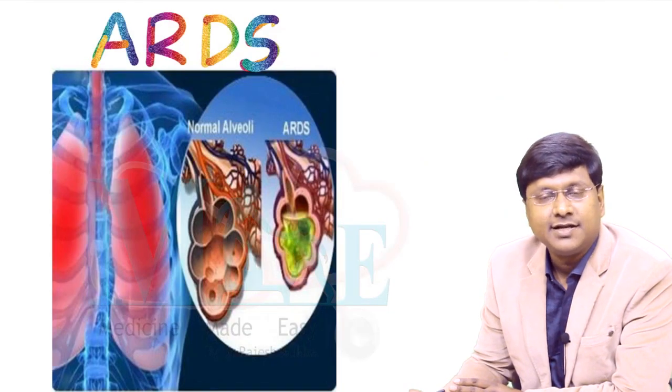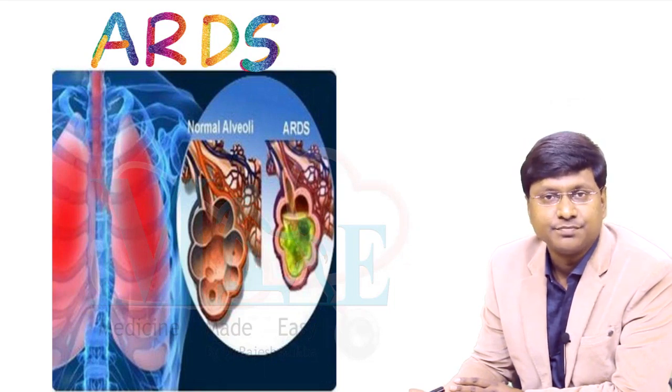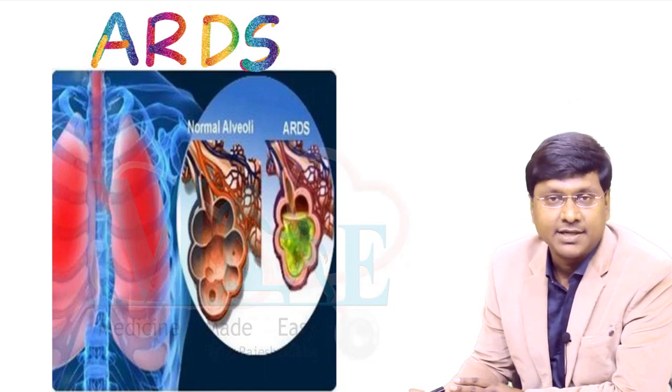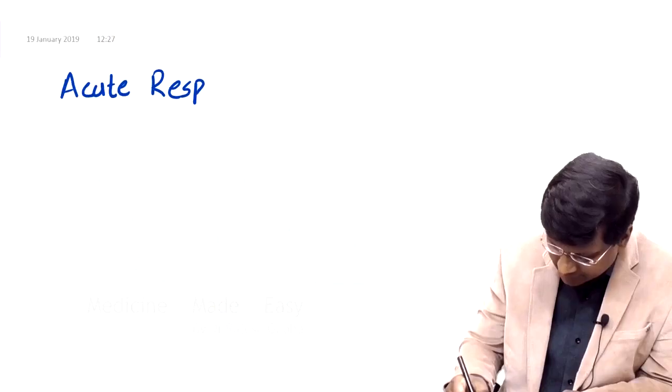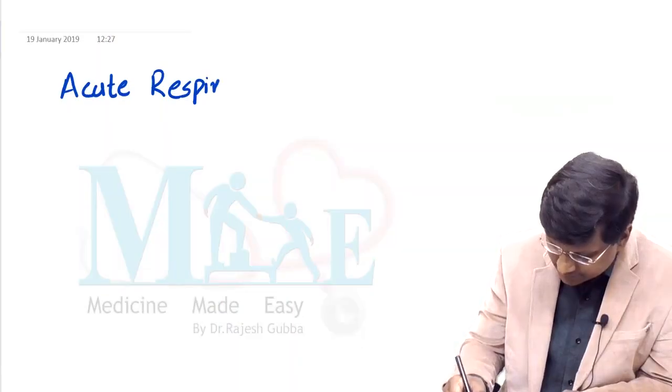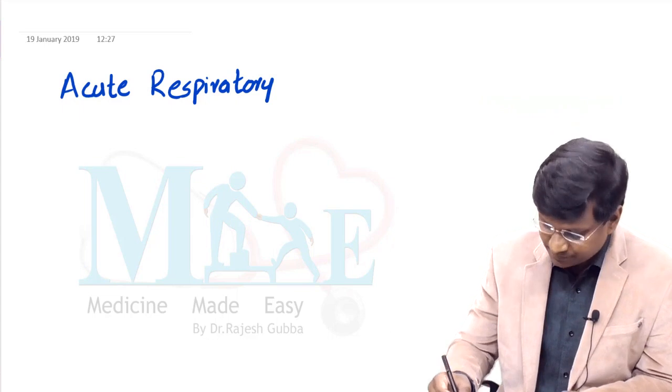Dear students, let me take up an important topic in the respiratory system, that is acute respiratory distress syndrome. Now, the word acute stands for the disease onset being within 7 days. This is the meaning of the word acute. The word itself tells that the individual is having acute respiratory distress.